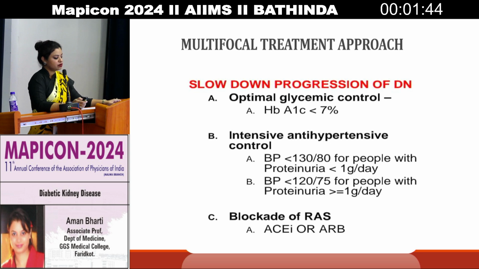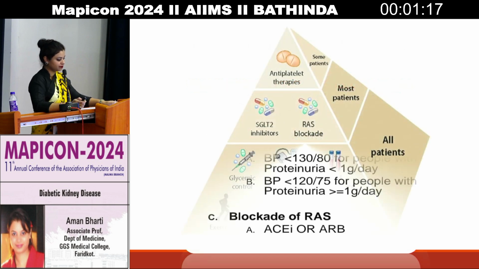In this case, we should start with intensive antihypertensive control, with the blood pressure target less than 130/80 for people with proteinuria of less than 1 gram per day. In those cases where the proteinuria is more than 1 gram per day, the BP target should be less than 120/75. Then you need to start with blockade of the RAS, with ACE inhibitors or ARBs, to control this proteinuria.